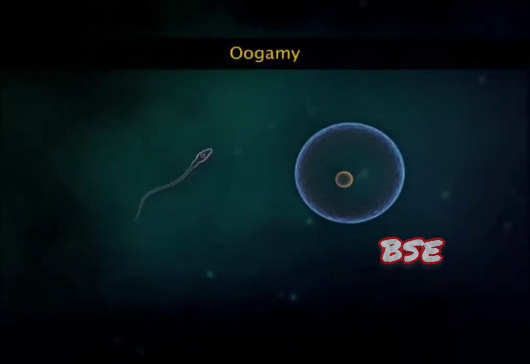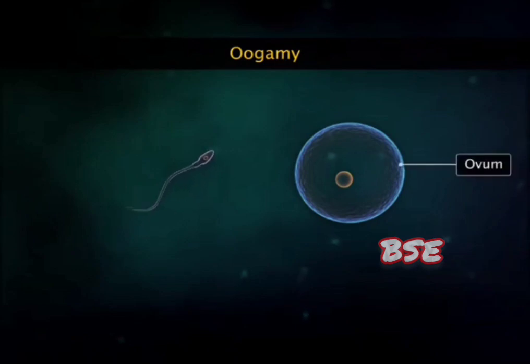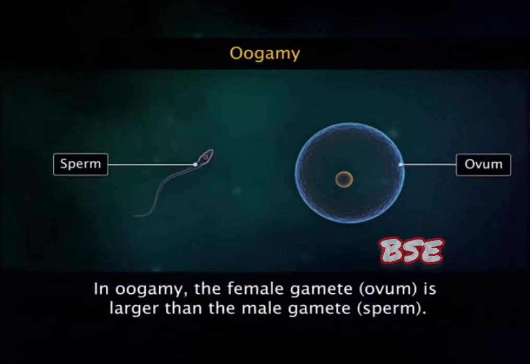Oogamy is a type of anisogamy where the ovum is considerably larger than the sperm. In oogamy, the female gamete is non-motile, whereas the male gamete is highly motile. Example, human sperm and ovum.